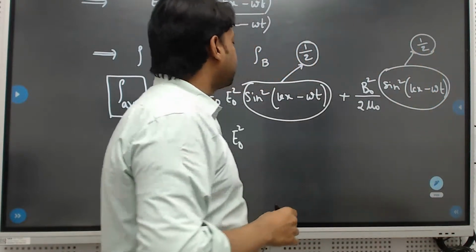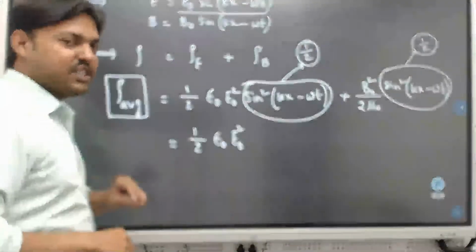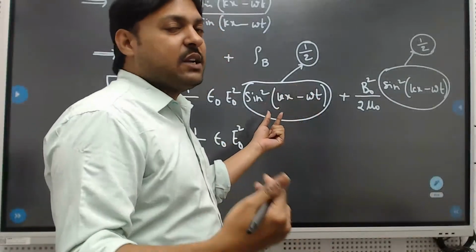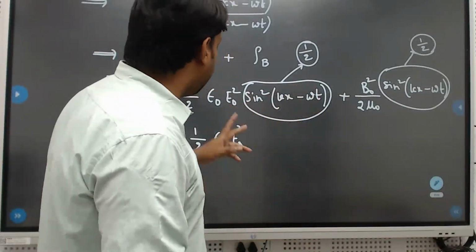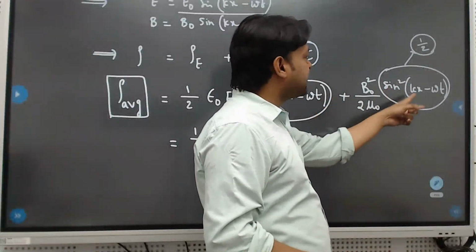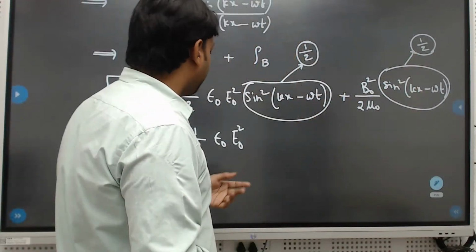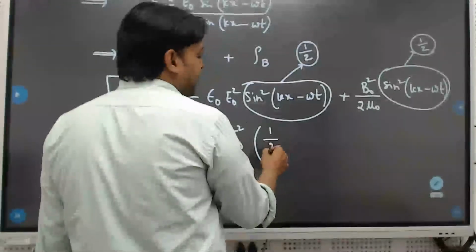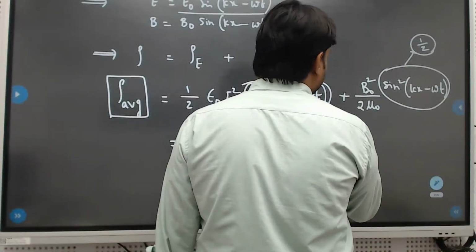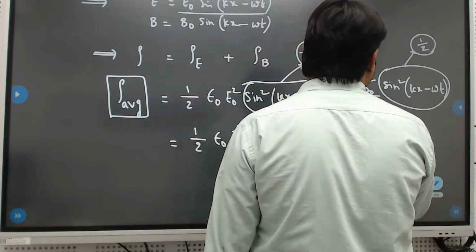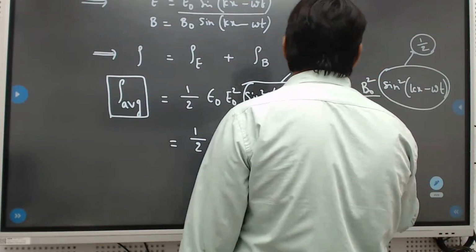For an instant, they will particularly mention at what distance and at what time. But here I considered the average. So for the average sine square value you can replace with 1 by 2. Finally you can write another 1 by 2 in the equation, plus B square by 2 mu naught with another 1 by 2.